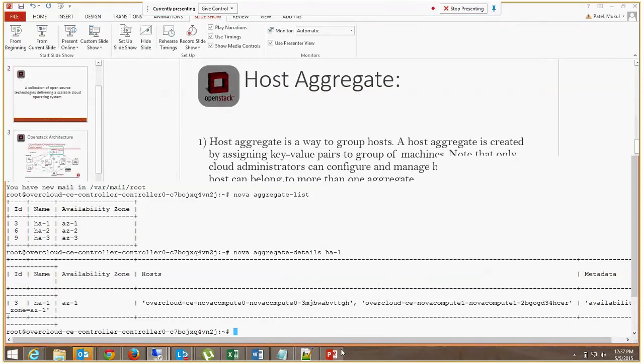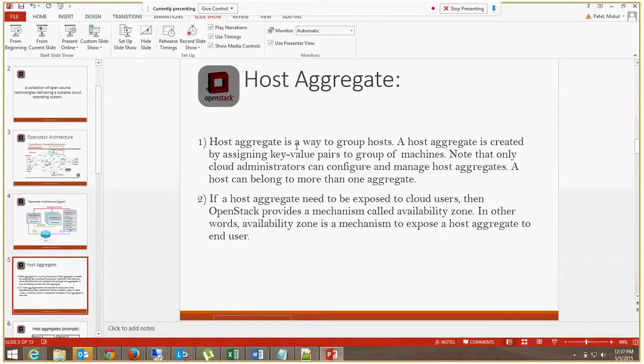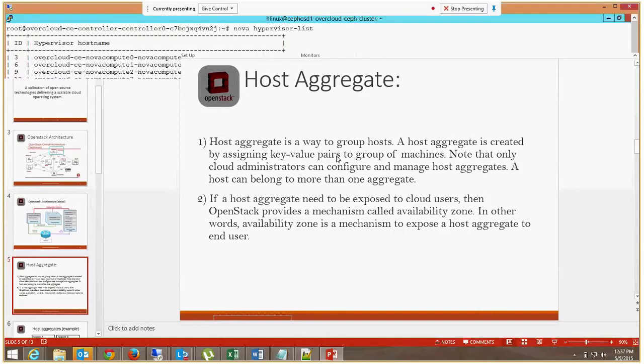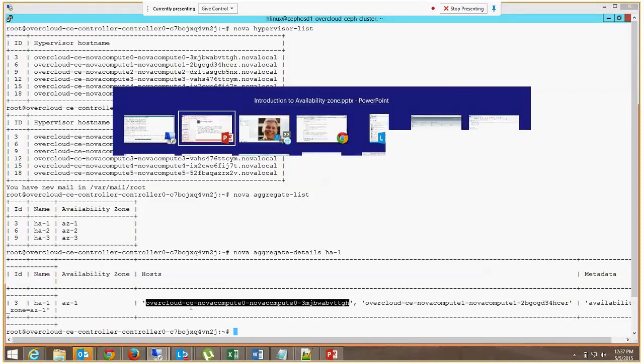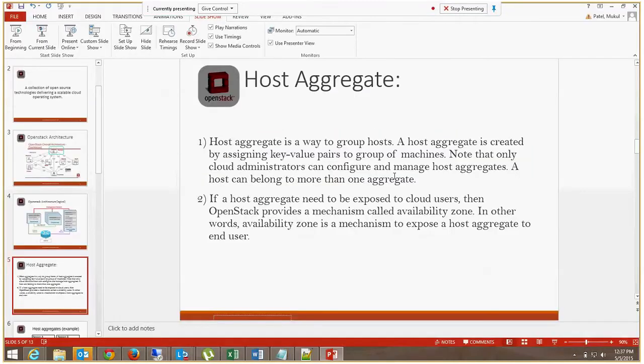So as we can see, host aggregate is a way to group hosts. A host aggregate is created by assigning a key value of the machine. For a compute node, the key value is its name. So if someone has to find which compute node is where, the key value is the host name of that compute node. From the controller's point of view, it will be able to see the host name of that compute. This is the key value of the compute node, and this has to be done by the administrator. Administrator has control to do that.